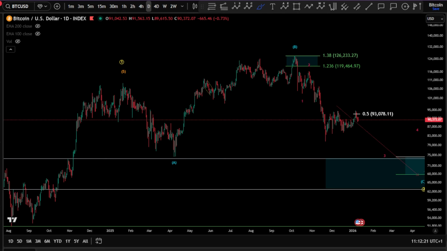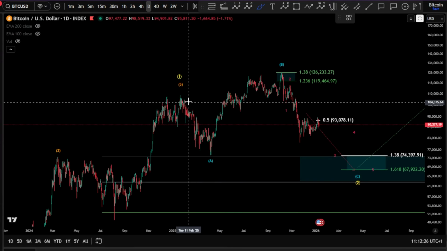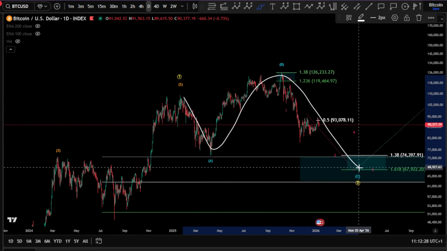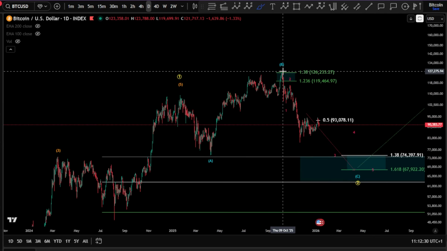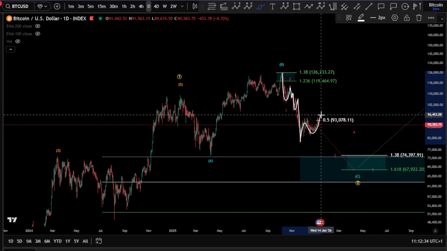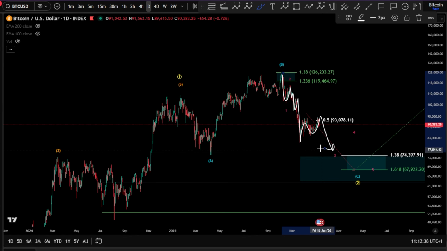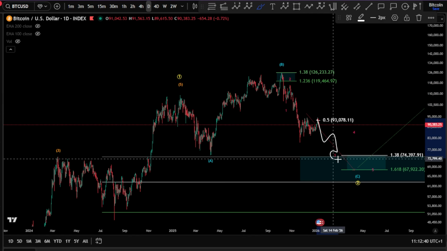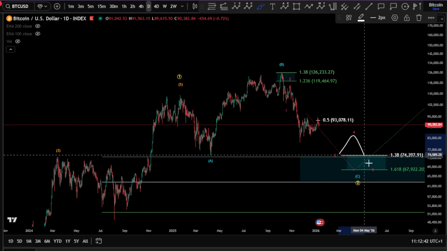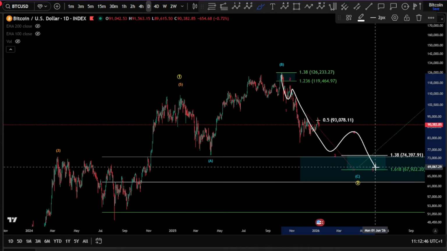Let's move to the labels here. The most possible scenario on the daily right now is back on the table as an ABC expanding flat. Wave C is still a 1, 2, 1, 2, and then wave 3 here. Wave 4 took a very long time, but fine, never an invalidation. And we might drop down in double 4, 5 for a wave 3 here, and finally finish a wave 4 and a 5, major wave 4 and a 5.